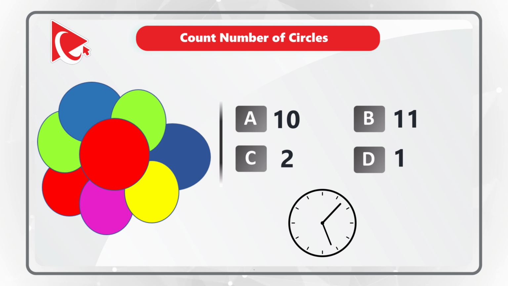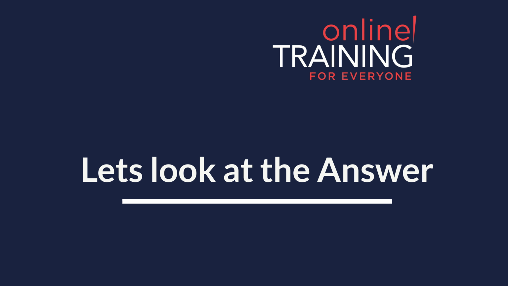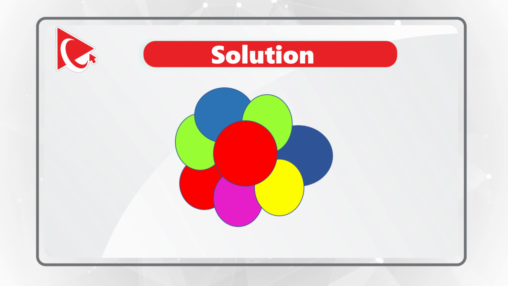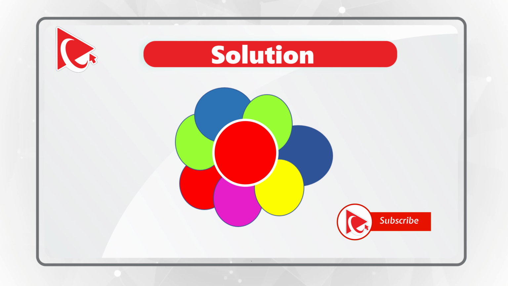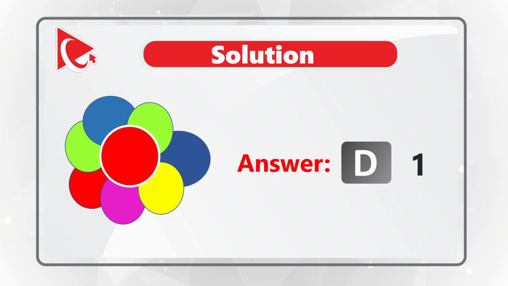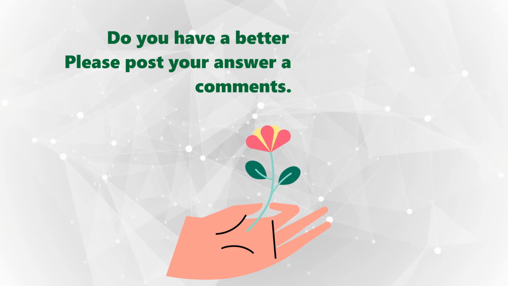Give yourself a little bit of time to see if you can count correctly. Did you figure it out? I told you that this was a tricky question. As you might have figured out, there is only 1 circle in the middle. Other shapes are just ovals and shapes of different kinds. When you do these types of questions in the test, watch out and be prepared for these types of unusual and tricky questions.